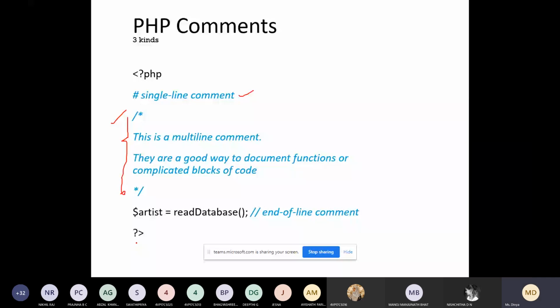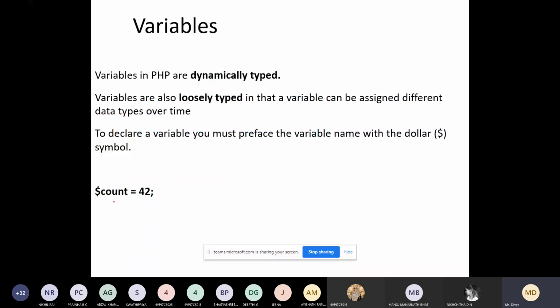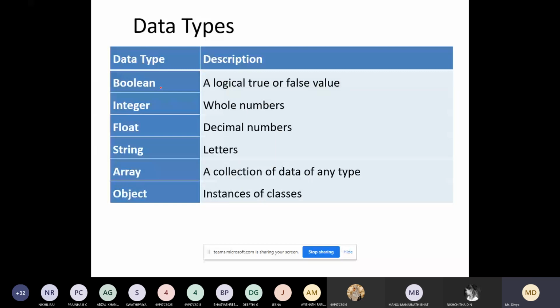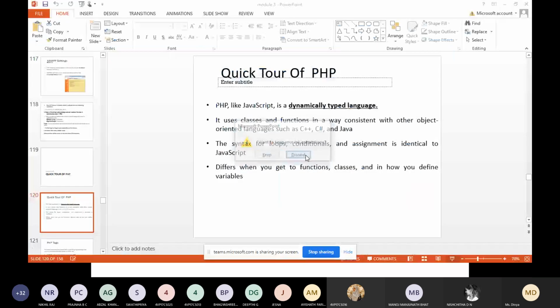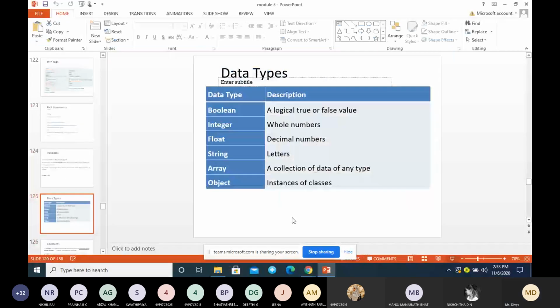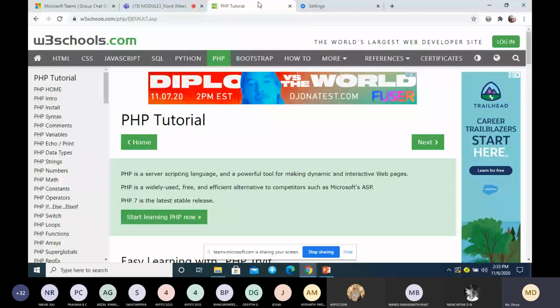This is creating the variables. This we already saw in the lab session, how to create a variable using dollar. So dollar count, and you are assigning 42. Apart from this, we have different data types: boolean, integer, float, string, array, object. So you can see here what are the different data types that we have.